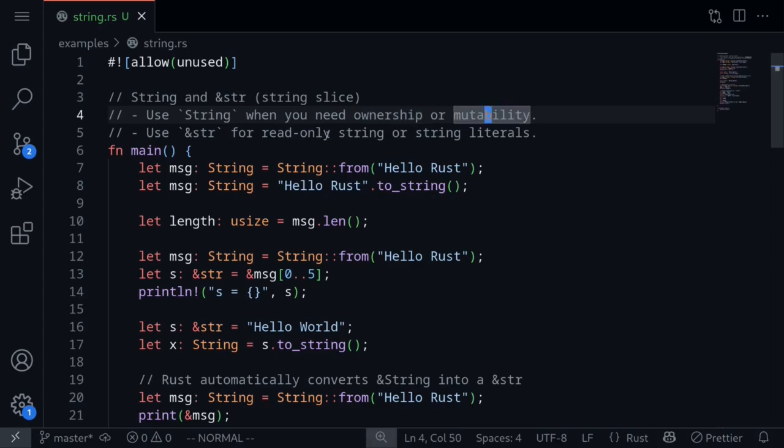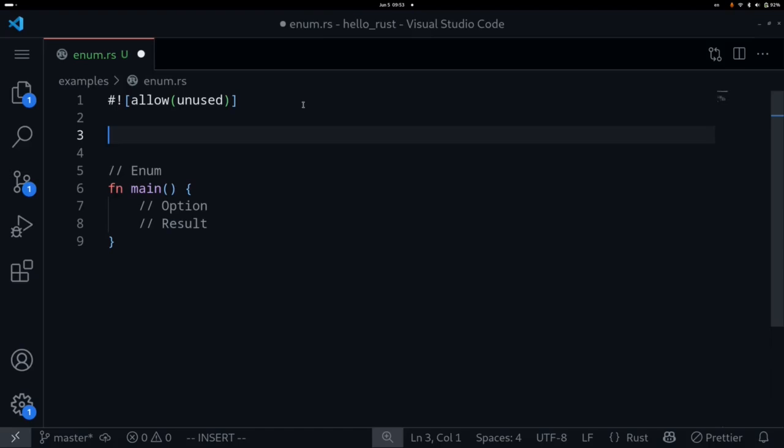Now we haven't discussed what ownership is yet. Later in the course, I'll explain what ownership is. On the other hand, if you only need to read the value of a string or need to hard code a string, then a string slice is a better choice. Enums are data types that can express the possible values that the data type can take on.